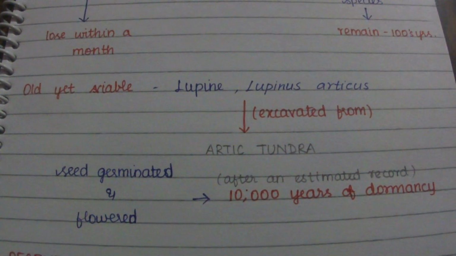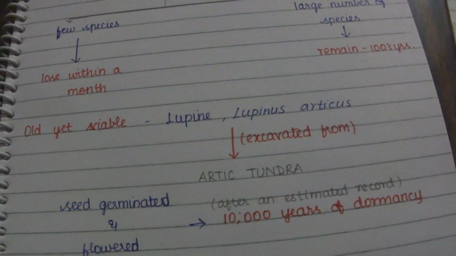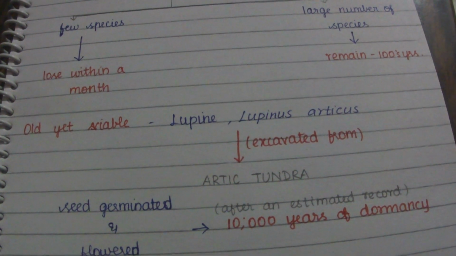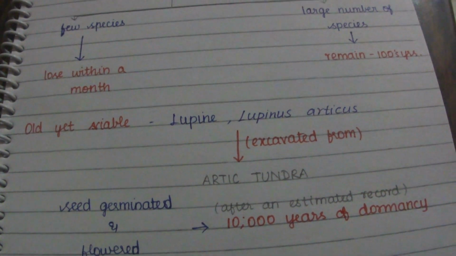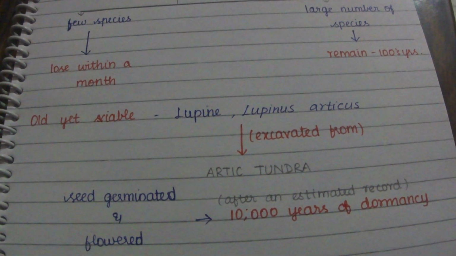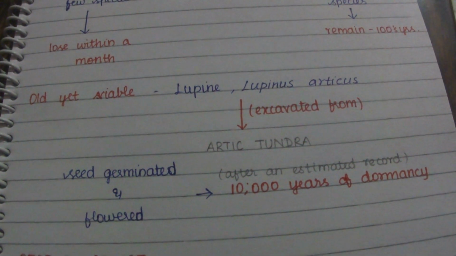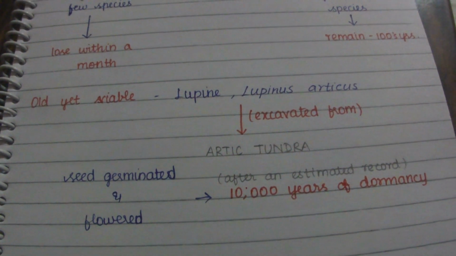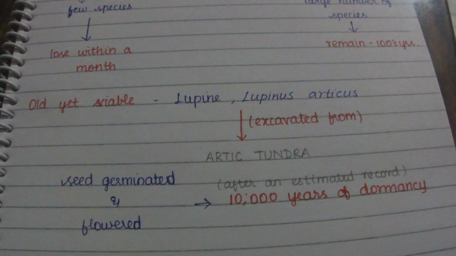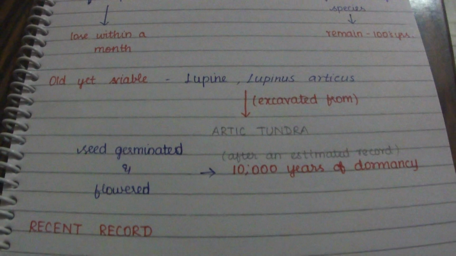For example, the oldest record is lupine, Lupinus arcticus, excavated from the Arctic tundra. This seed germinated and flowered after an estimated 10,000 years of dormancy.